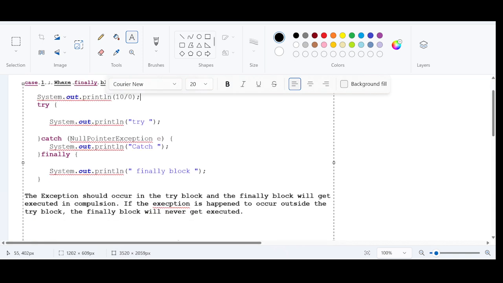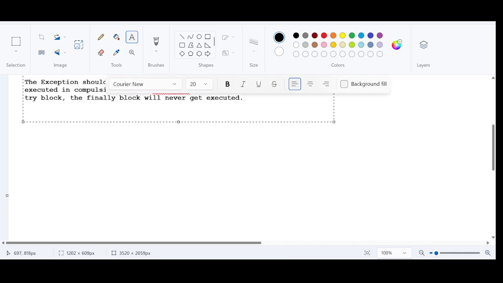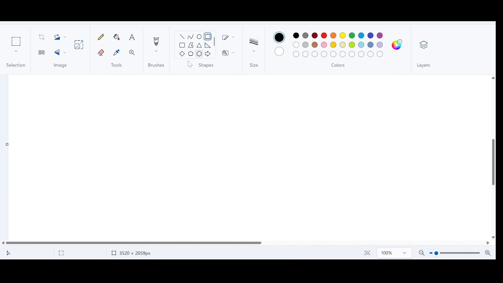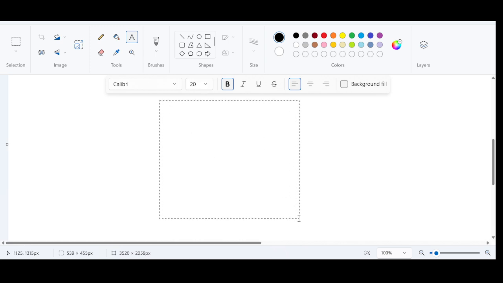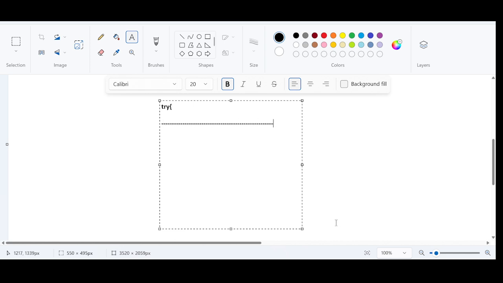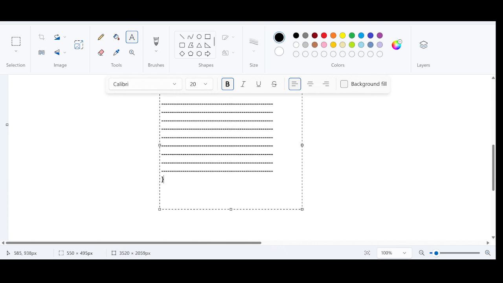And what is the second case? Second case is, let me give you a real-time example. For example, let us say, as a real-time analogy, you have a try block, just an assumption, and you have many statements inside this try block. Let us say there are some 100 instructions inside this try block.